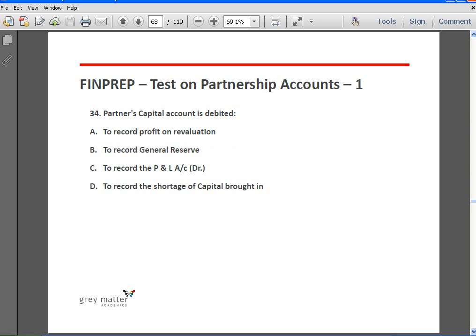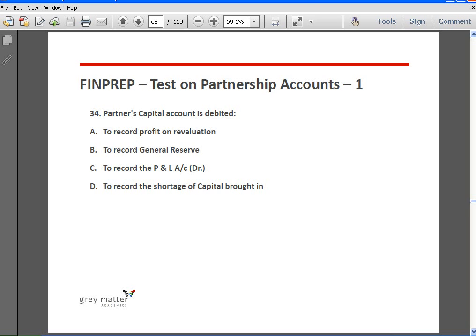Next, partner's capital account is debited to record profit on revaluation. See, profit on revaluation will be credited to the partner's capital accounts. When we open the revaluation account, profit on revaluation will appear on the debit side, because the credit side will be heavier than the debit side. The revaluation account will be closed by transferring this profit to the partner's capital accounts, and hence we have to credit partner's capital accounts with the profit on revaluation.